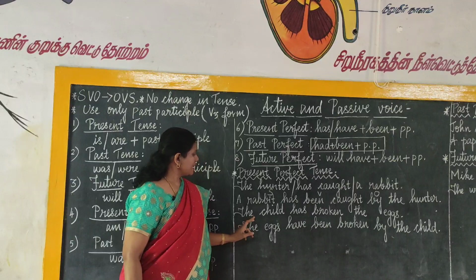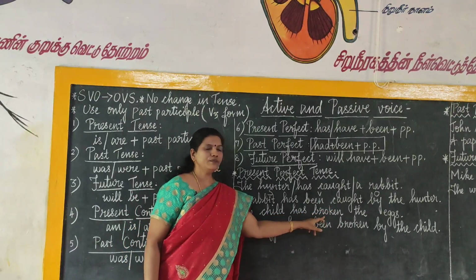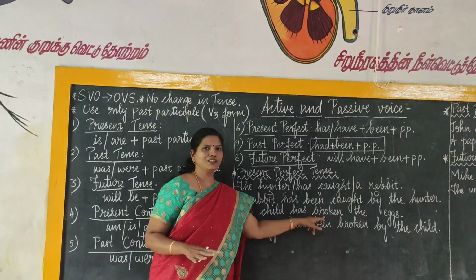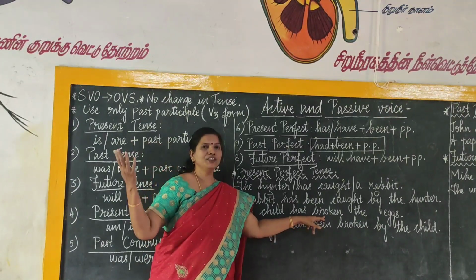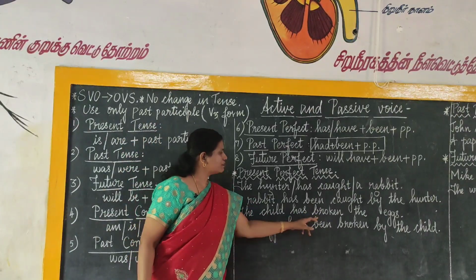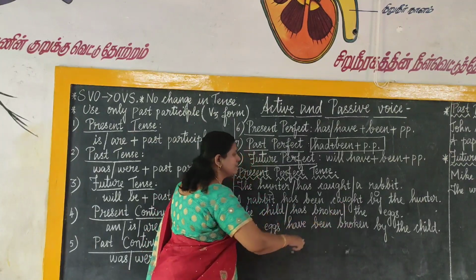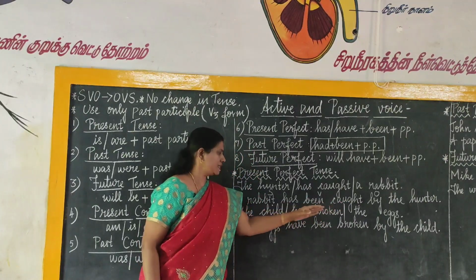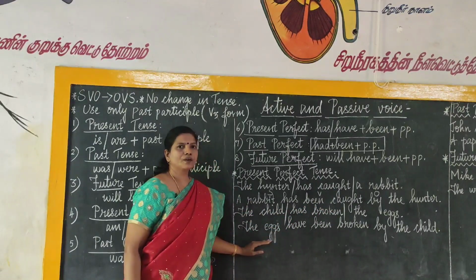So, next example, the child has broken the eggs. Broken is the V3 form already there in the question. You need not remember the V3 form, or think of it, right. The child has broken the eggs. So, the child is the subject, has broken is the verb, the eggs is the object. So, is the eggs singular or plural?